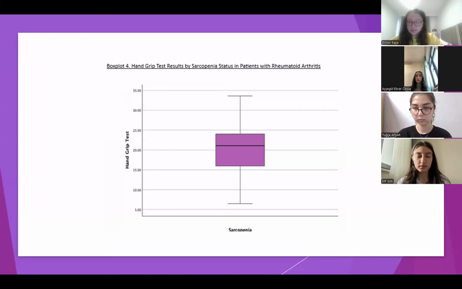For clinical implications, targeted interventions aimed at improving muscle strength, such as resistance training, nutritional support, or physical therapy, may be particularly beneficial for patients at risk of sarcopenia.